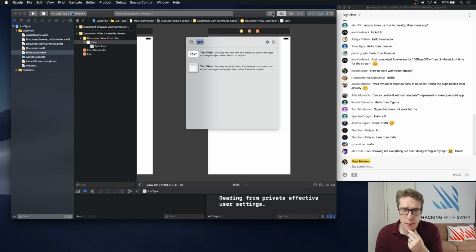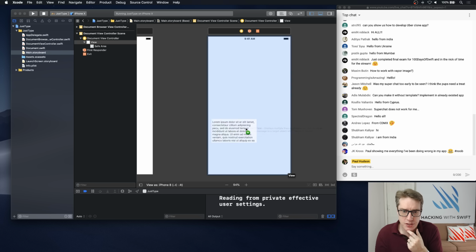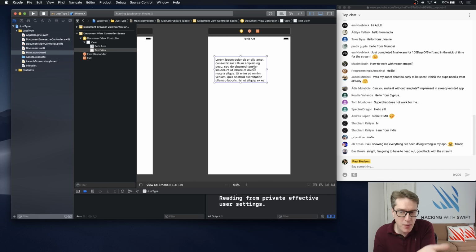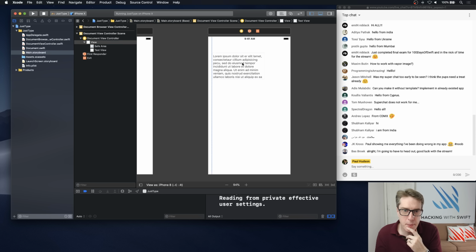So I'm going to go to the object library and find a text view and drag one of those things out. Now, depending on your layout, you might want various different constraints for this. I'm going to make sure this sticks for the safe area. So it'll go above the home indicator and below the navigation bar or status bar at the top. You might want to put it below the navigation, the home indicator, sorry. You know, it's down to you.